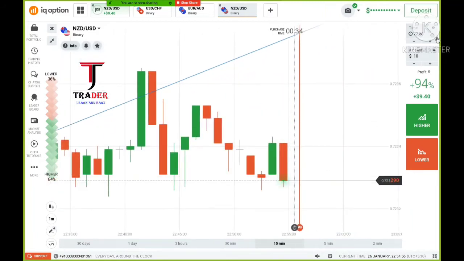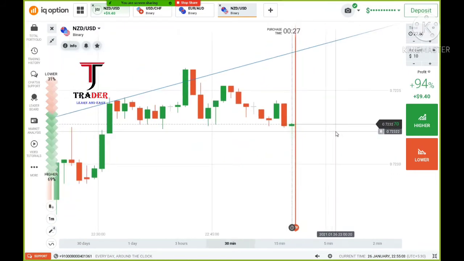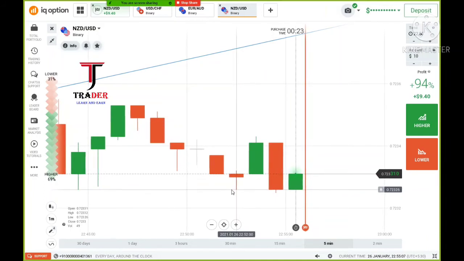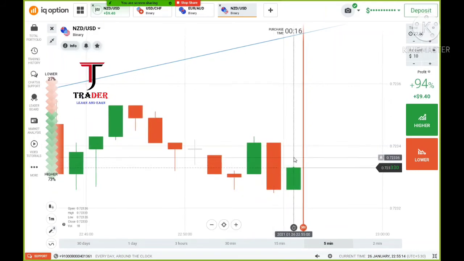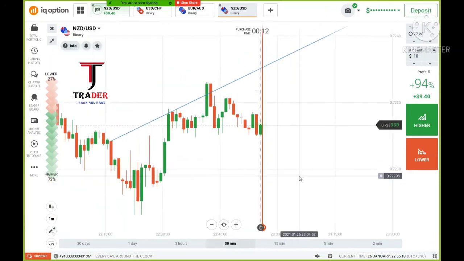So we'll see again. It couldn't break this level, so we'll wait here because there is a chance to continue and also a chance to reverse. So we'll wait.